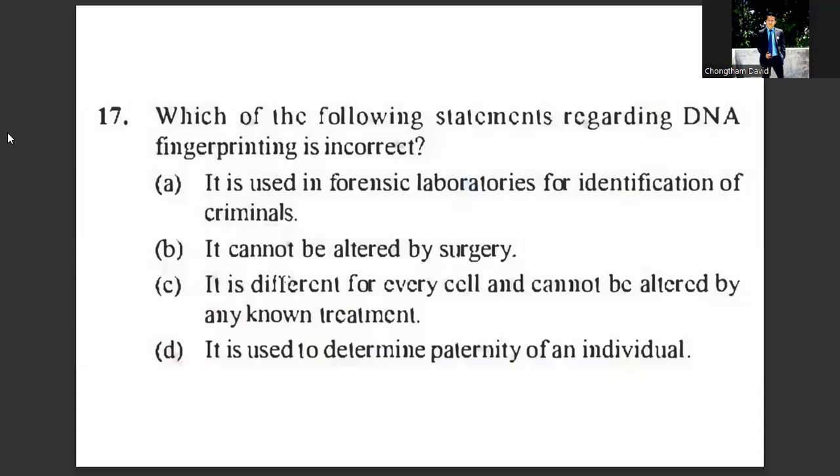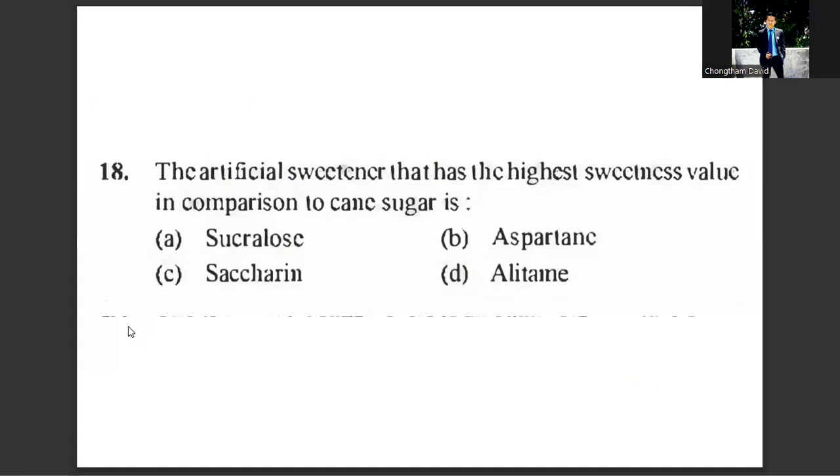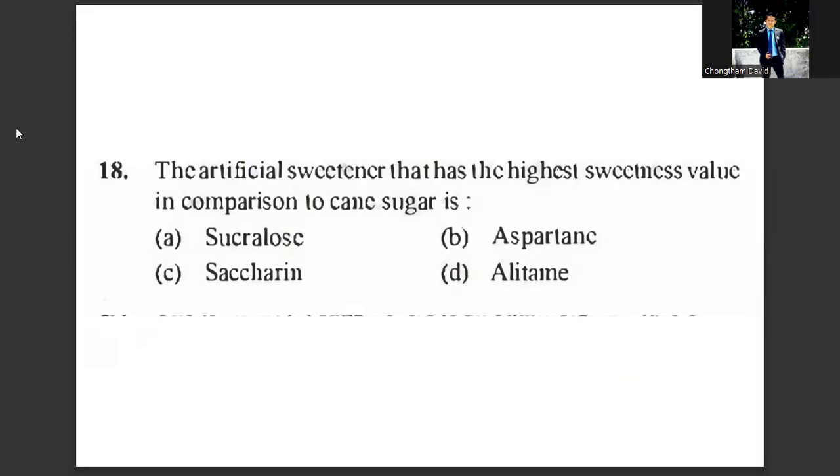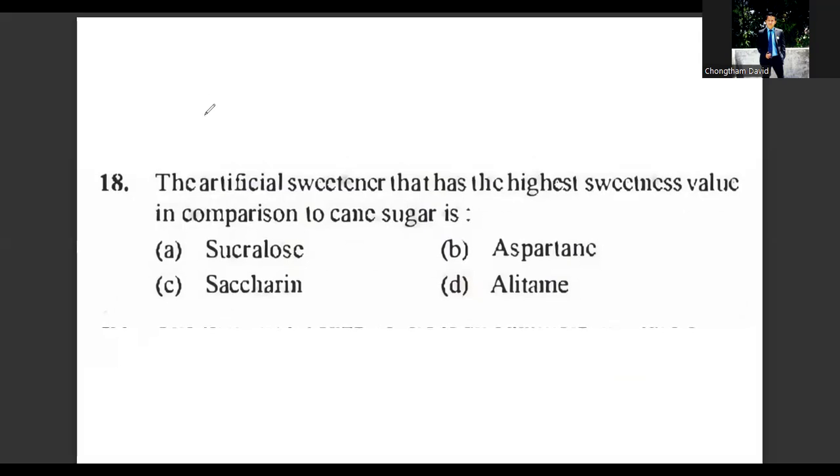Question number 18. Let us read. The artificial sweetener that has the highest sweetness value in comparison to sugarcane or cane sugar: sucralose, aspartame, saccharin, alitame. In foods, these are added as substitutes for sucrose, or you can say cane sugar. So what will be the answer?